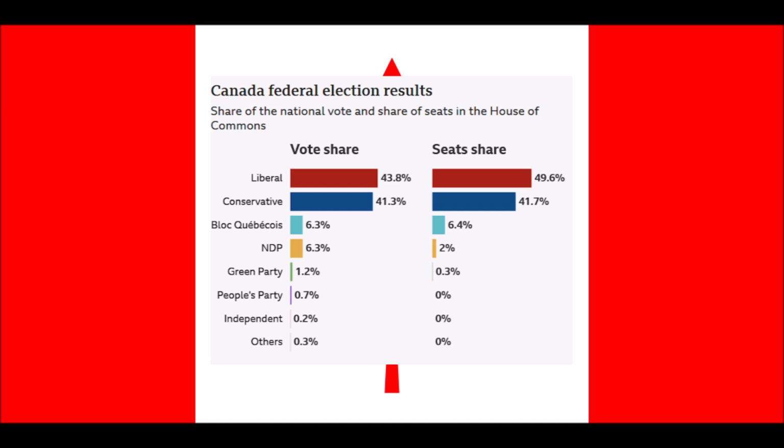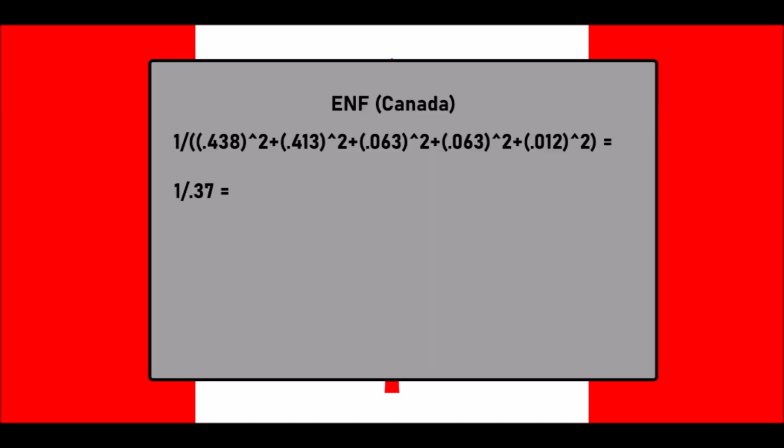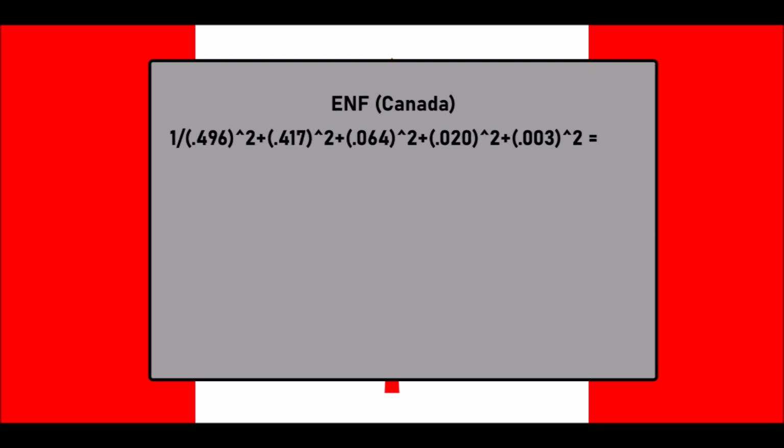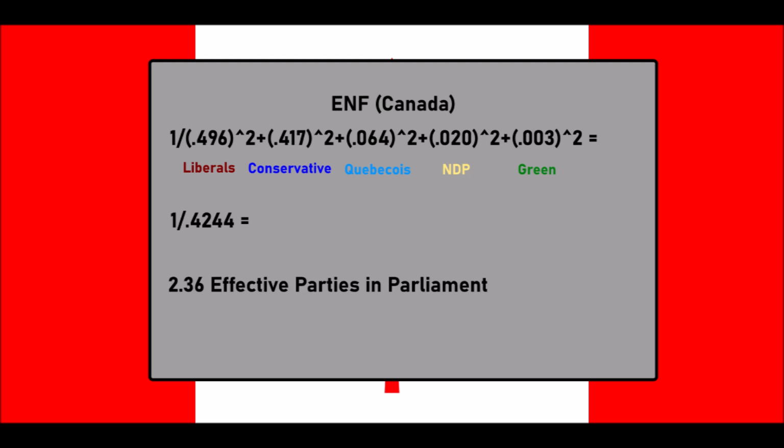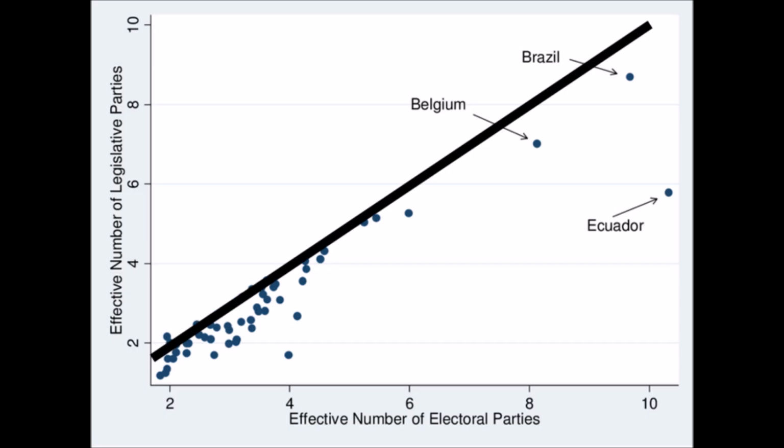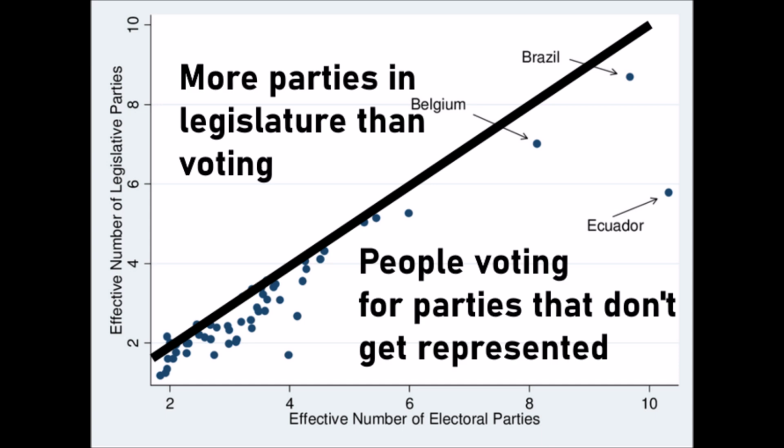We can look to Canada, which still is an effective two-party system, but with slightly more variety. In the 2025 election, these were the voting results. Doing all the math, we get 2.70 effective parties. But if we look at who's actually in Parliament, we get 1 divided by 0.4244, or 2.36 effective parties. We can see this discrepancy across many countries, wherein the effective number of political parties in the legislature is much less than who people are actually voting for.